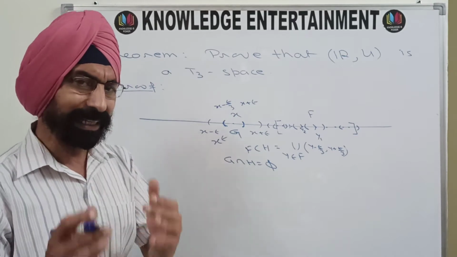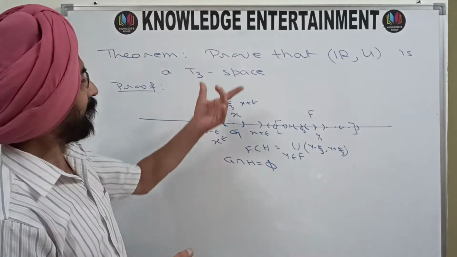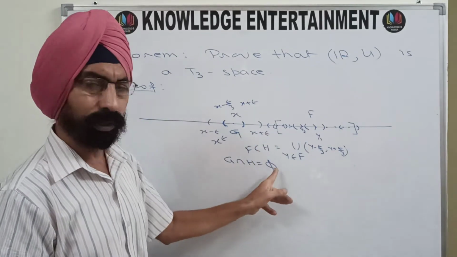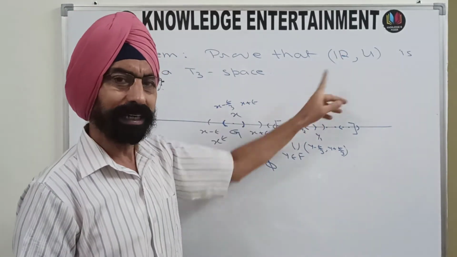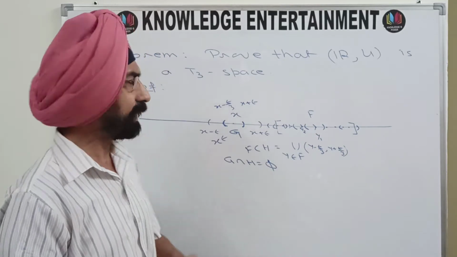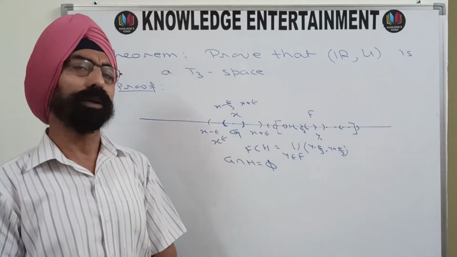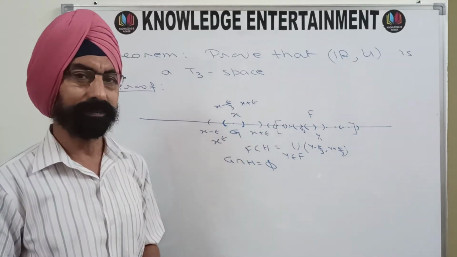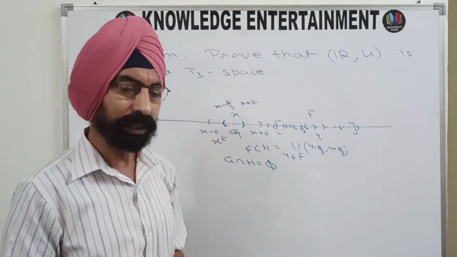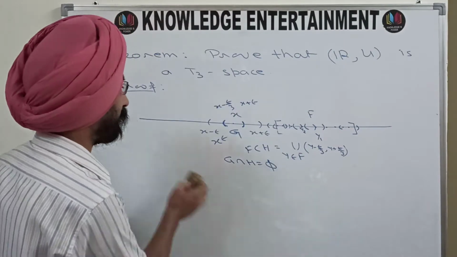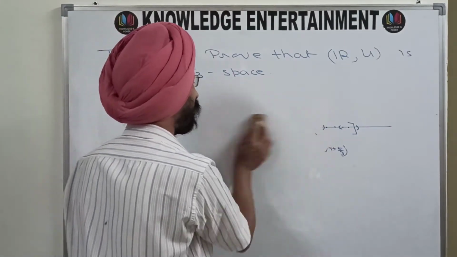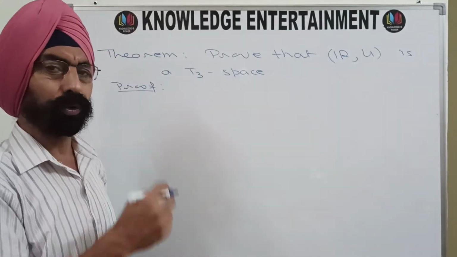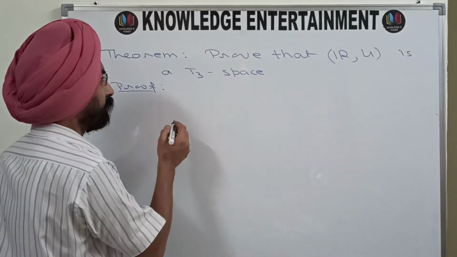And already in a previous video you have proved that this R with usual topology is a T1 space. It is regular, it is already T1, and regular plus T1 means T3. So this R with usual topology will become a T3 space. But this is just an outline. Diagrammatically, proof you can say. Now we'll move on to the analytical proof.